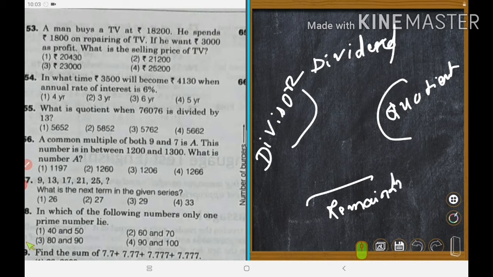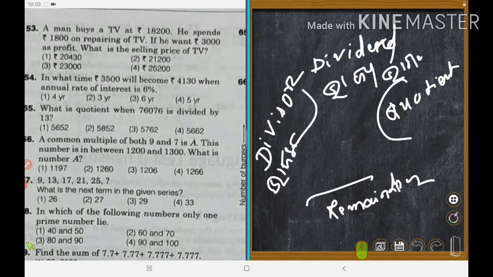Dividend means bhajya, divisor is bhajaka, and quotient is bhagafala. Remainder is bhaga shesha. Okay.